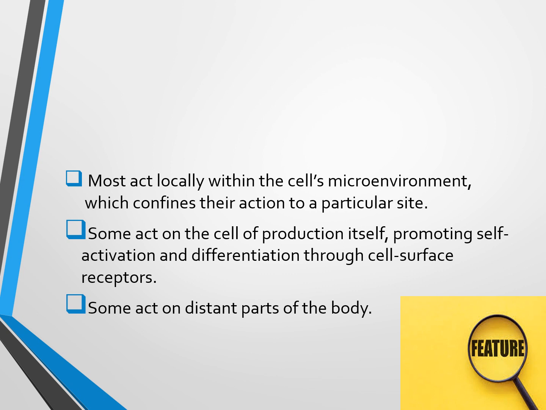Most cytokines act locally within the cell's microenvironment, the microenvironment around the cell, which confines their action to a particular site. Some act on the cell of production itself, promoting self-activation and differentiation through cell surface receptors. And some act on distant parts of the body.